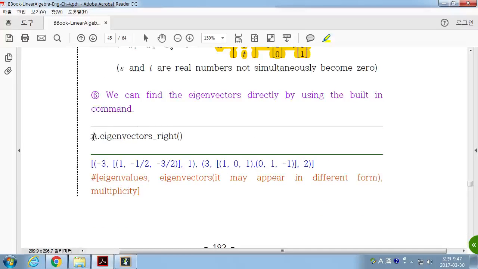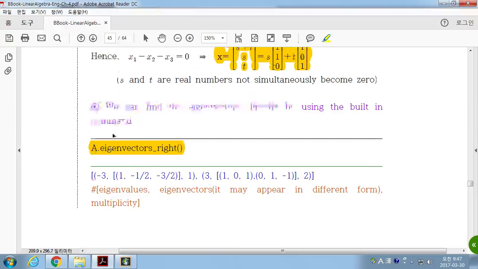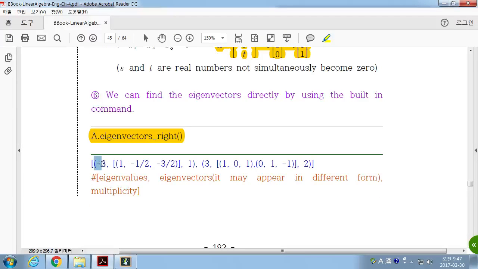So if we find the right eigenvectors of A, which we did here, then it gives you eigenvalue -3 and eigenvalue 3. For this one, the algebraic multiplicity is 1, so you have one linearly independent eigenvector for lambda equal to -3.